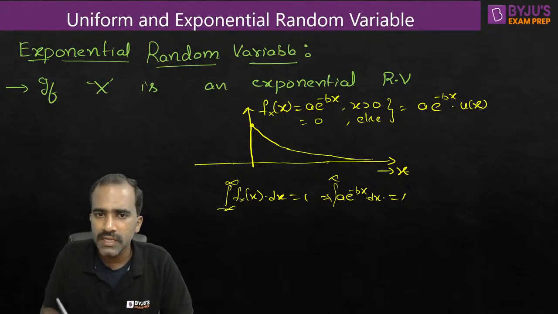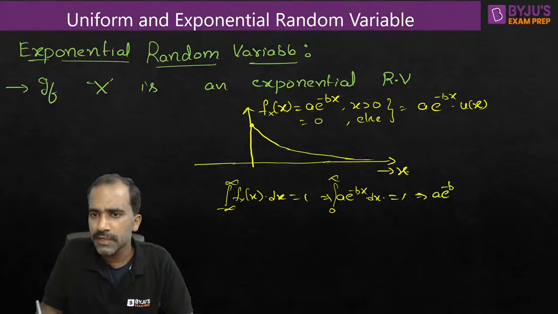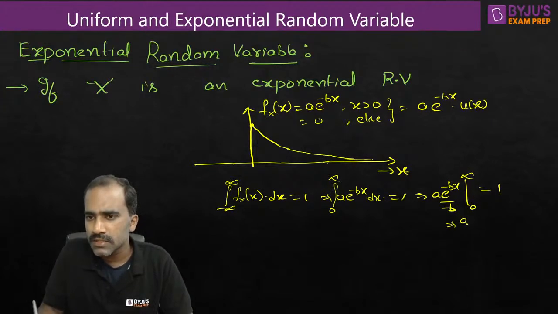Because from minus infinity to 0, the equation of the PDF is 0. And only from 0 to infinity, it has an equation of a into e power minus bx. So this implies a into e power minus bx, after integration it becomes divided by minus b, limits from 0 to infinity. If you want this to be equal to 1, so this is a divided by minus b. If you substitute the limits, e power minus infinity is 0 minus e power 0 is 1.